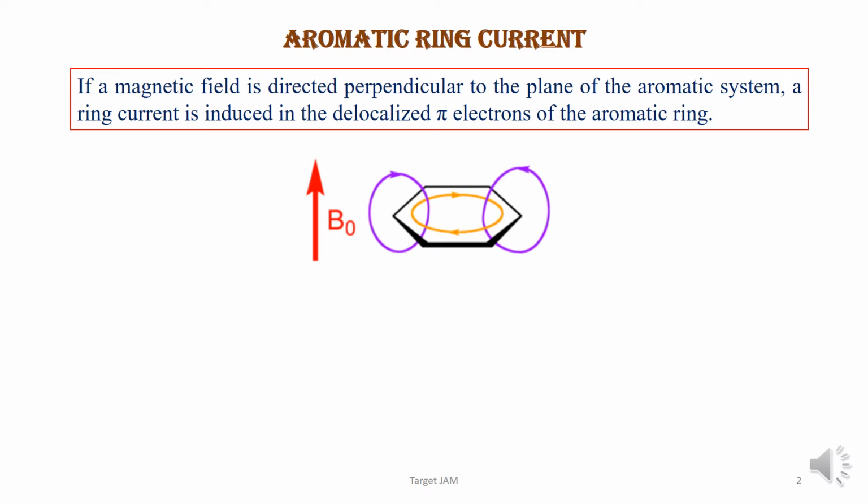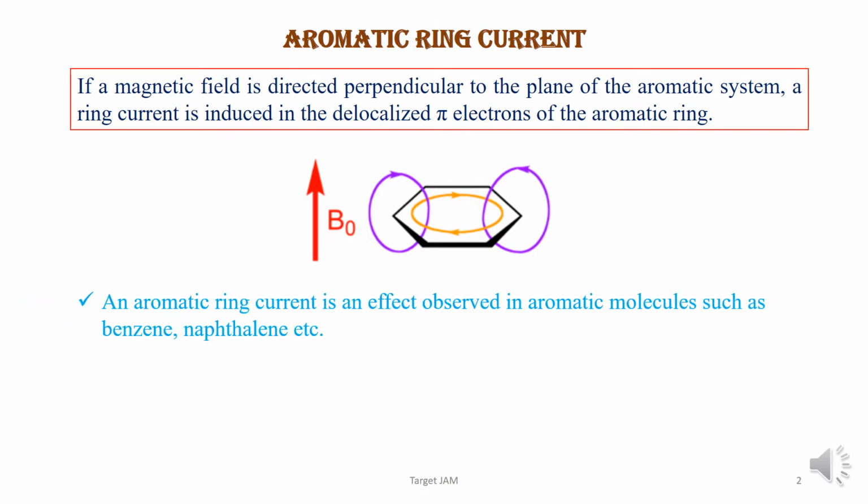If a magnetic field is directed perpendicular to the plane of an aromatic system, then a ring current is induced in the delocalized pi electrons of the aromatic ring. See in this figure, this is basically a benzene ring and a perpendicular magnetic field is there, and in this case the ring current is generated.